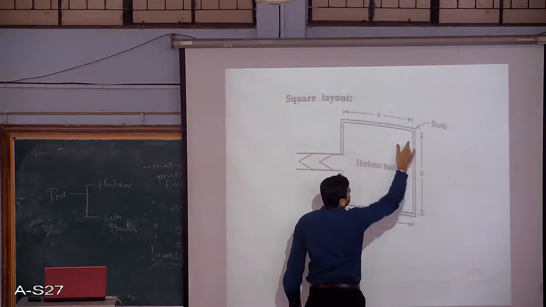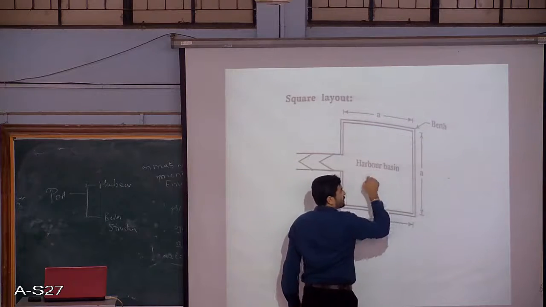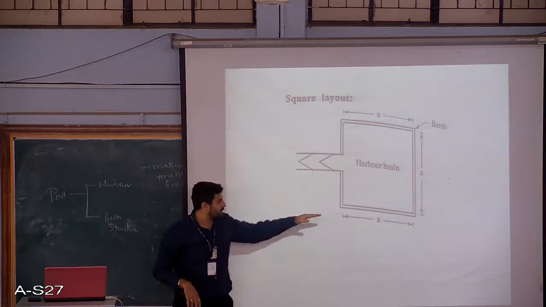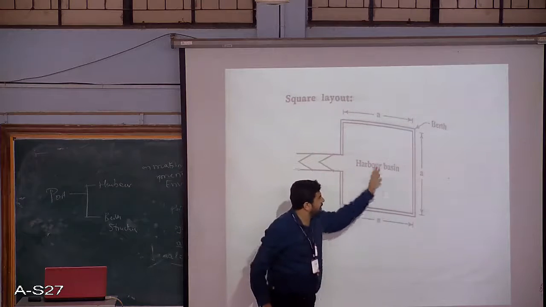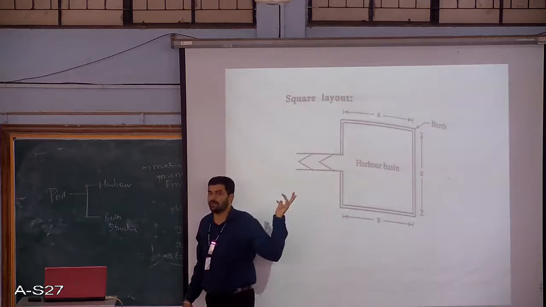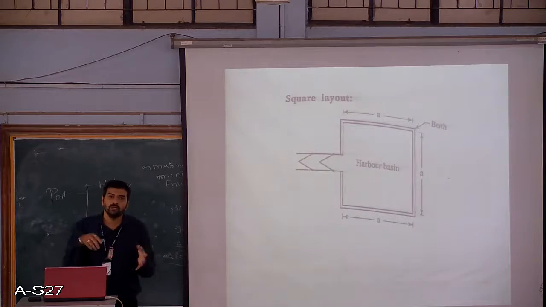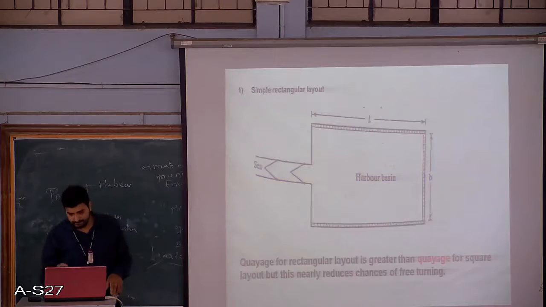So the sides of this particular port, or the end regions of the port, can be used for the berthing operations of the particular ship. So whatever ships come, they can come and berth here or park here in this particular region. So that is the basic design or basic layout. Again, what type of layout you select depends upon the local conditions in that particular area.